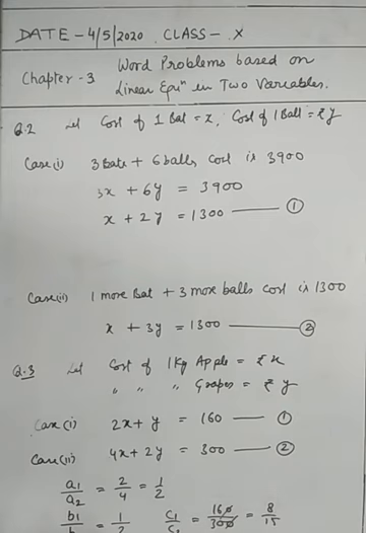Here we see that a1 upon a2 equal to b1 upon b2 but not equal to c1 upon c2, which is the condition of no solution. Means this word problem cannot be solved by any method. And if we plot the graph of these two equations, the graph will be parallel lines.